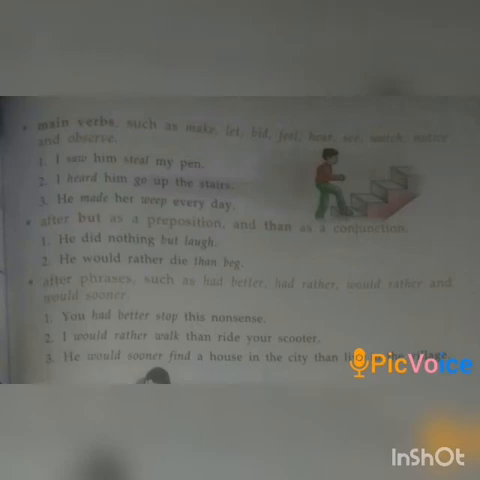After phrases such as had better, had rather, and would sooner. You had better stop this nonsense. I would rather walk than ride your scooter. He would sooner find a house in the city than live in the village.